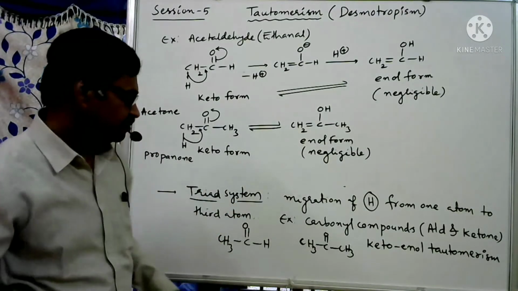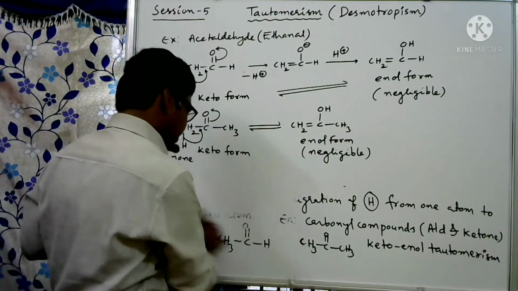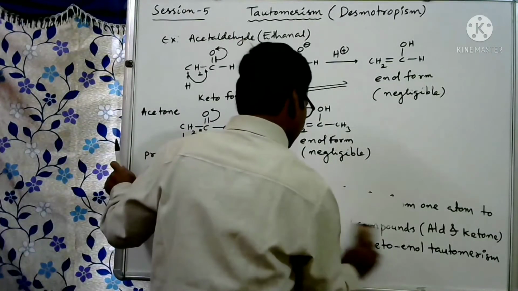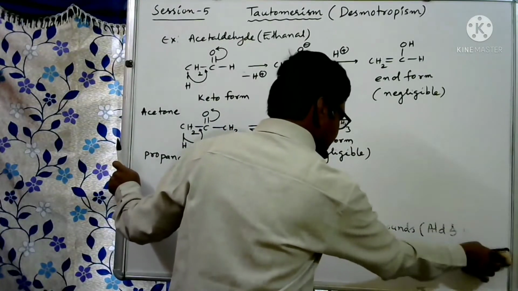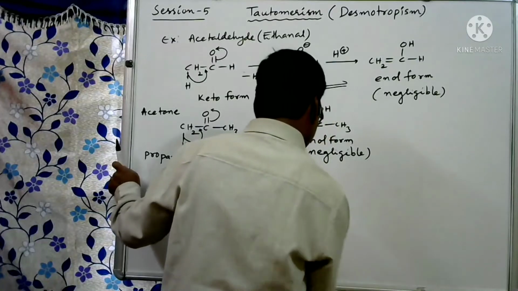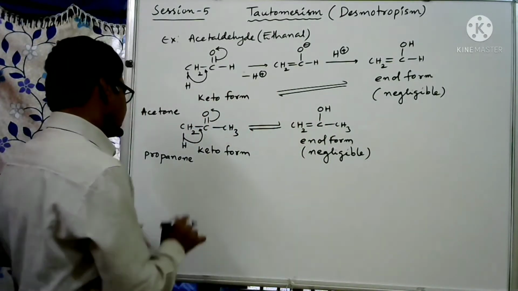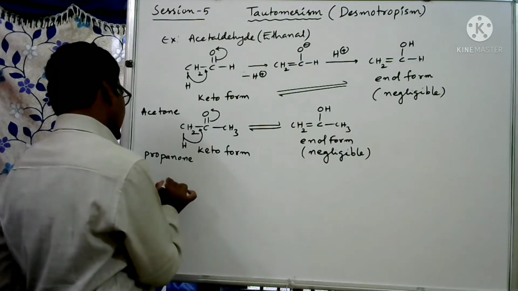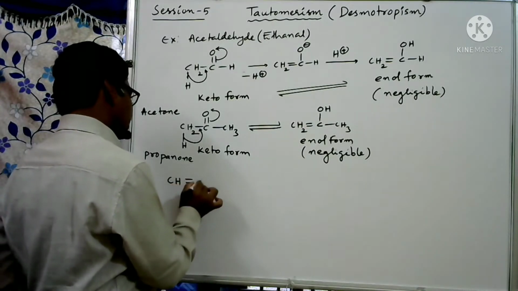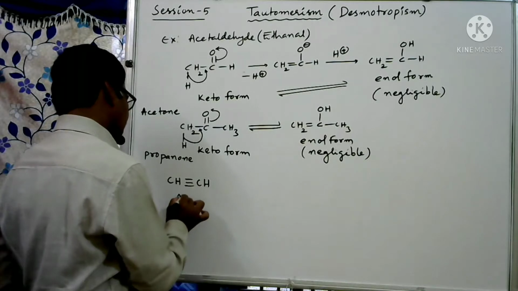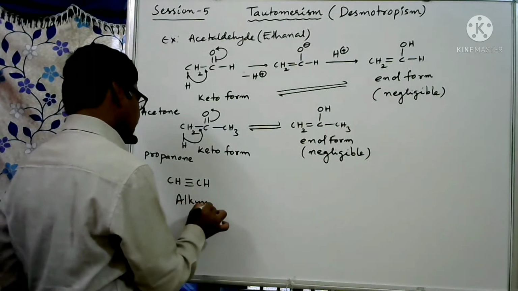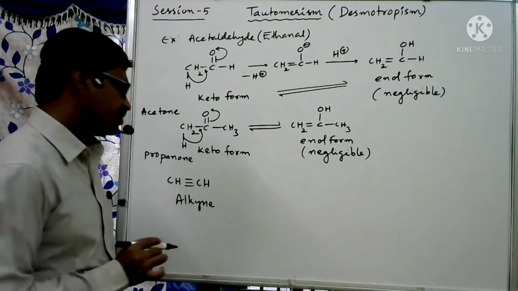Because of this reason, I am giving one common reaction. Many times I have seen this question in exams, maybe the NEET exam or JEE Mains. Here I am taking CH triple bond CH, an alkyne, particularly acetylene or ethyne.